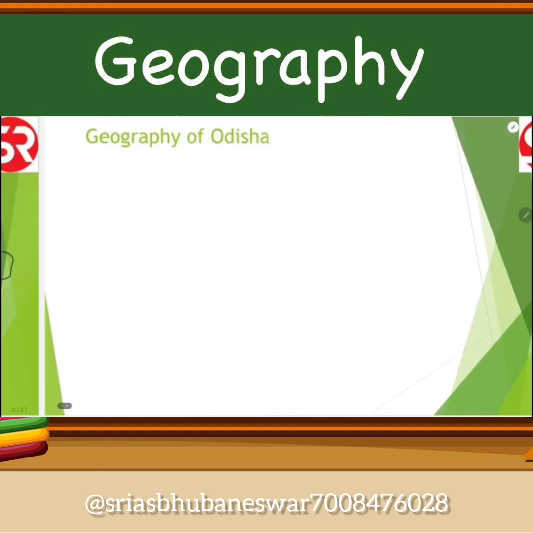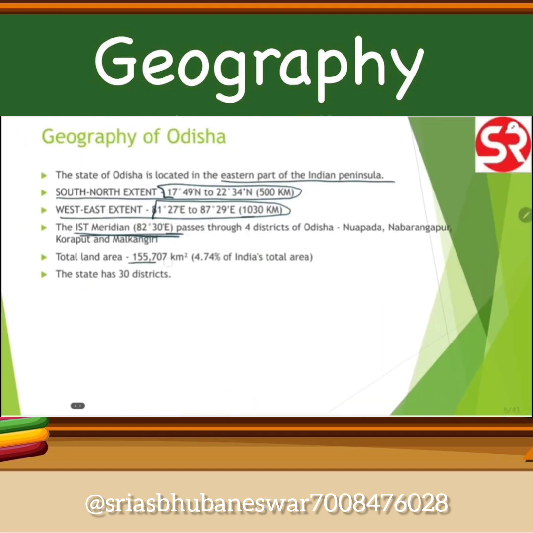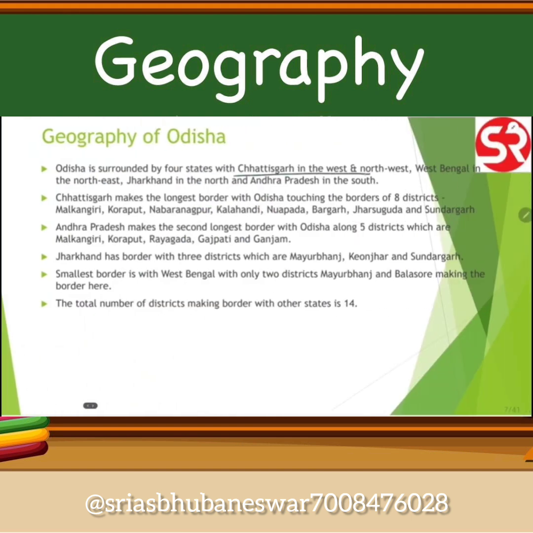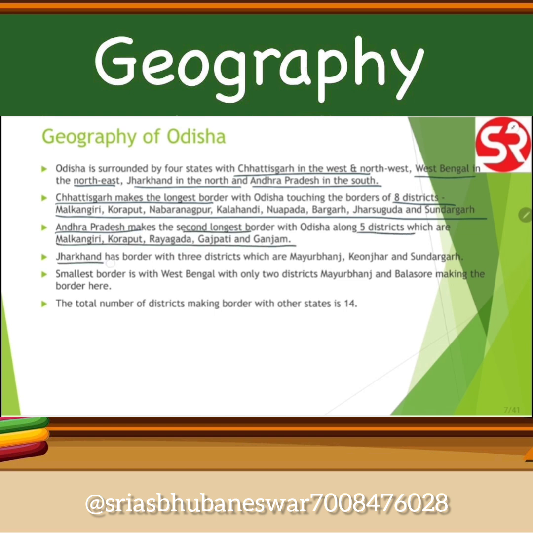Okay, let's move ahead. The total area 1,55,707 kilometers, total 30 districts. Then Chhattisgarh to the west and northwest, West Bengal in northeast, Jharkhand in north, Andhra Pradesh in south. Chhattisgarh has the longest border with 8 districts, and they are given here. Andhra Pradesh second longest, 5 districts as listed here. Jharkhand the third one, 3 districts given here. Smallest border is with West Bengal, and that's the total number of districts making borders with other states.